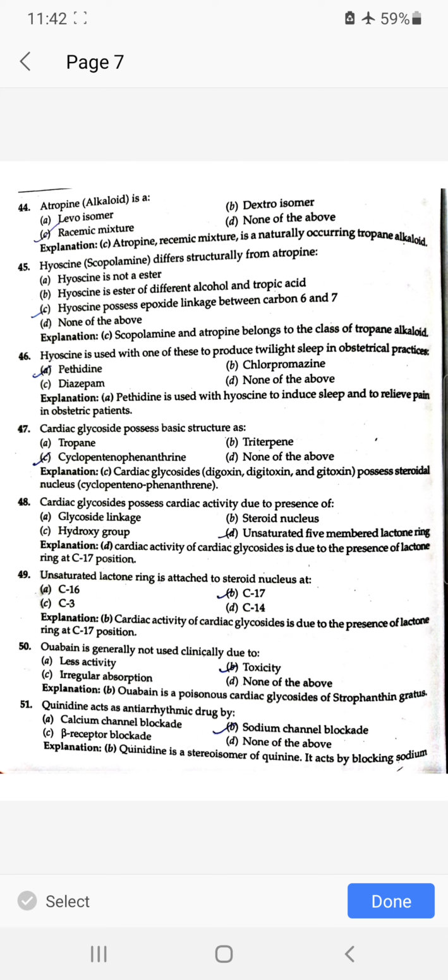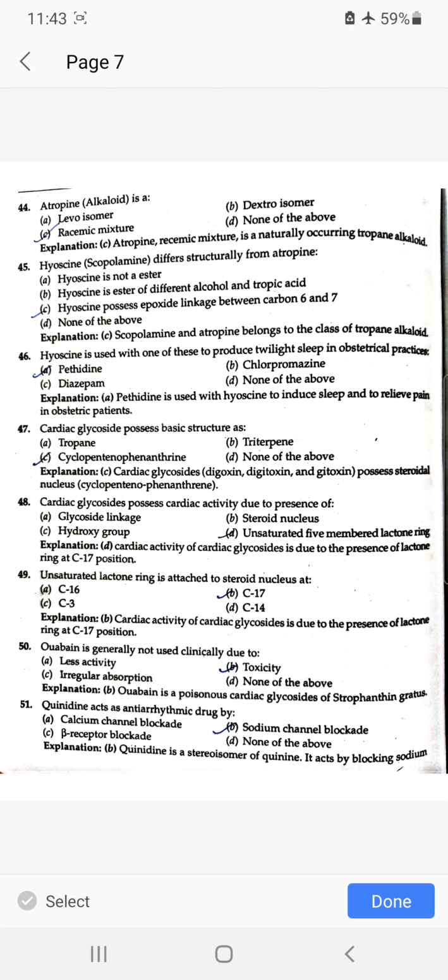Cardiac glycoside possesses basic structure as cyclopentane phenanthrene. Cardiac glycoside possesses cardiac activity due to the presence of unsaturated 5-membered lactone ring. Unsaturated lactone ring is attached to steroid nucleus at carbon 17. Ouabain is generally not used clinically due to toxicity.